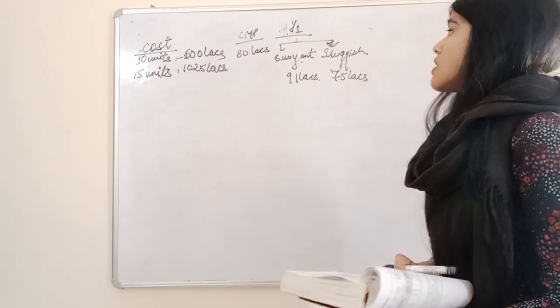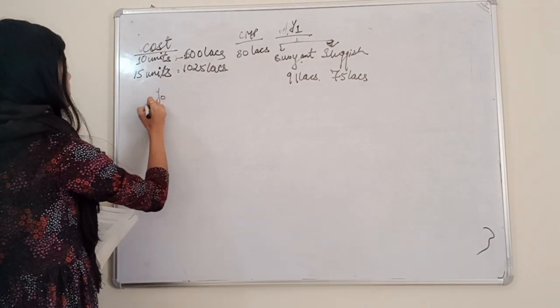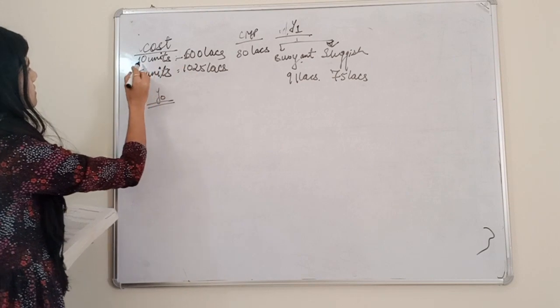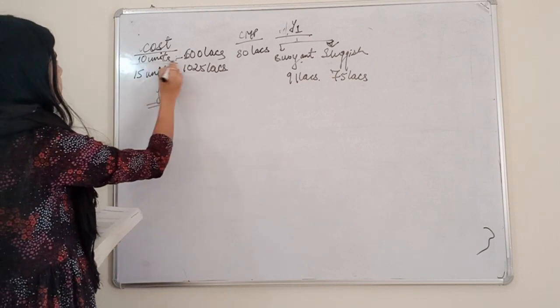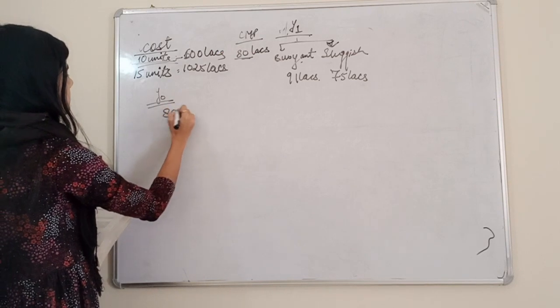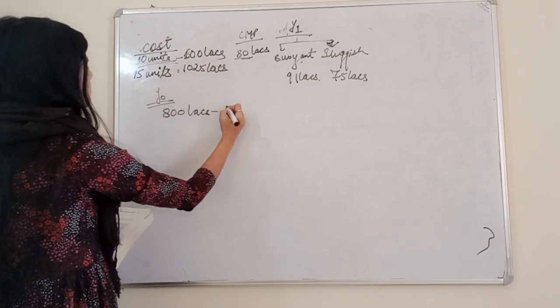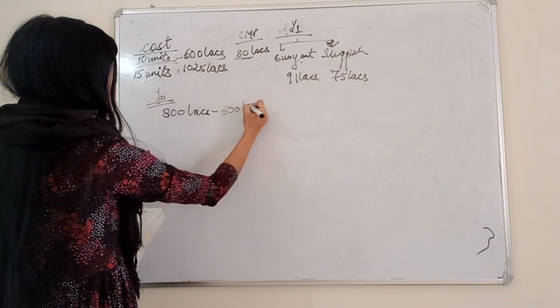Fine. So let's start with the current year, Y0. If we construct 10 units, then the market price will be 10 into 80, that will be 800 lakhs, minus the cost of 600 lakhs.